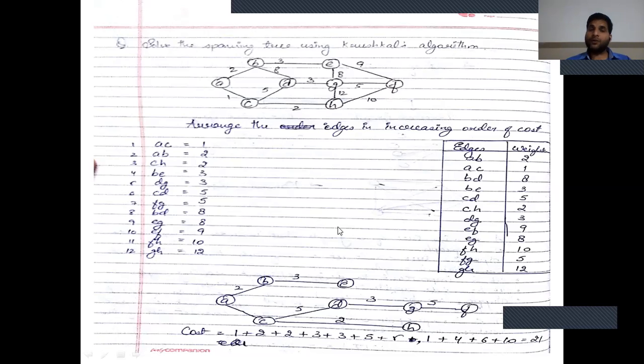So the total cost of this minimum spanning tree is 1 plus 2 and so on. After adding the weights, we find the total cost of the minimum spanning tree equal to 21. This is an example of the greedy approach using the Kruskal algorithm, the Kruskal minimum spanning tree algorithm.